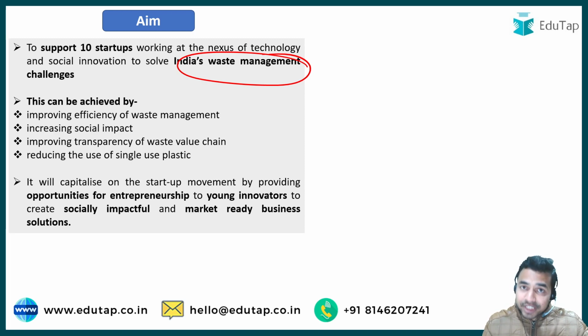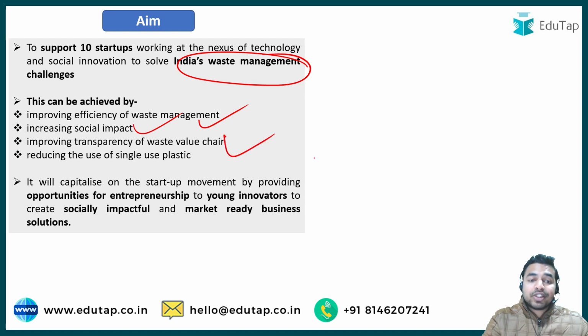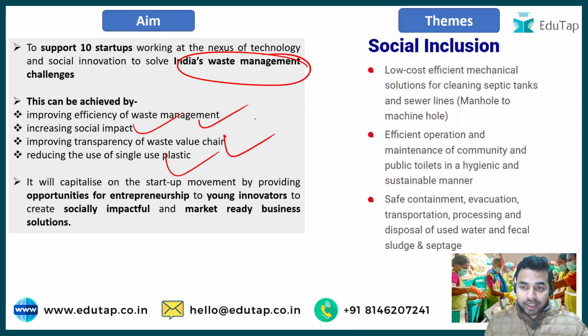Okay, and how can this be achieved? This can be achieved by improving the efficiency of waste management, increasing the social impact, improving transparency of the waste value chain, and reducing the usage of single-use plastic.